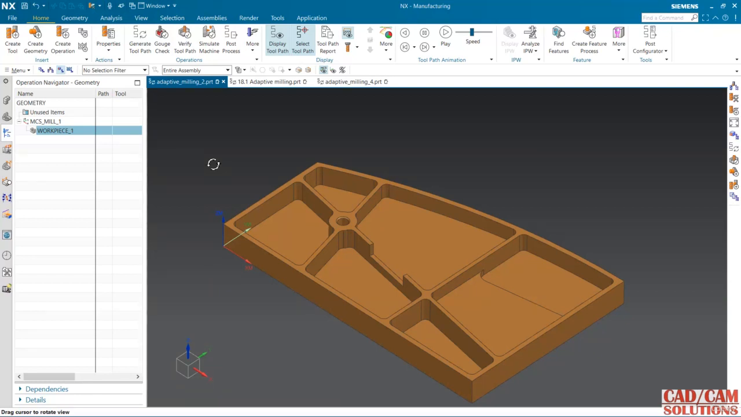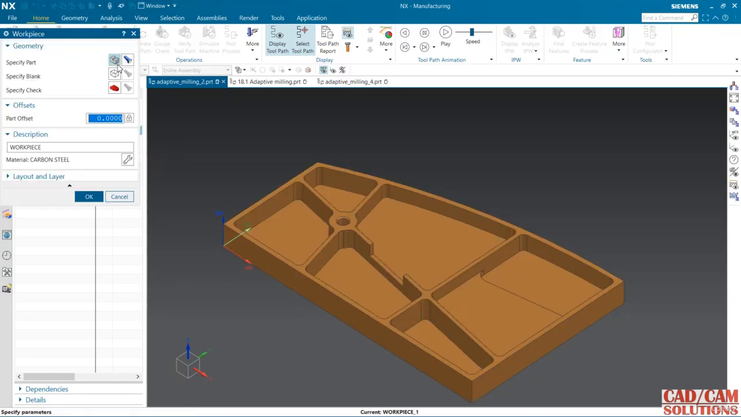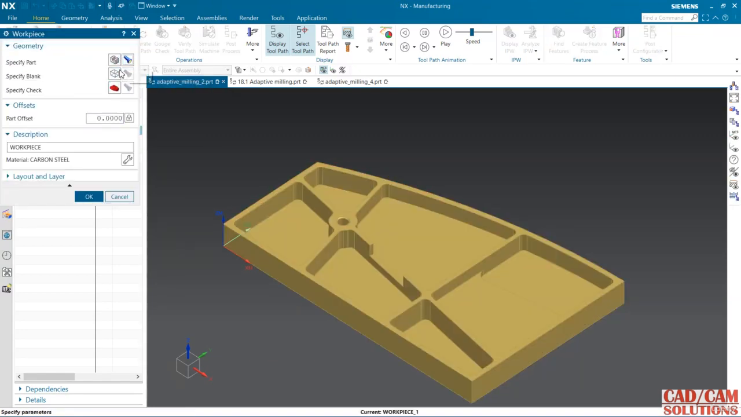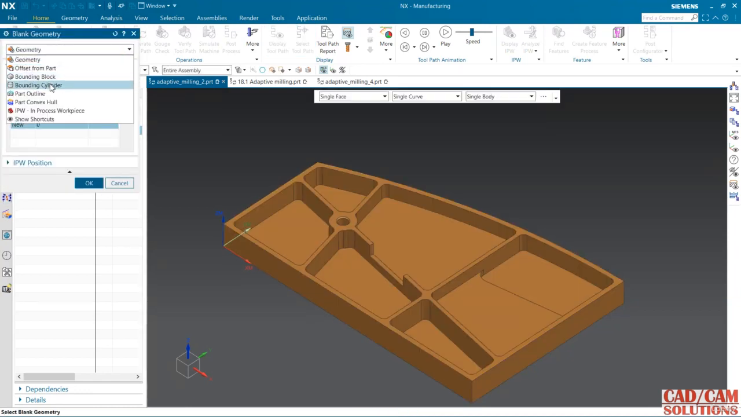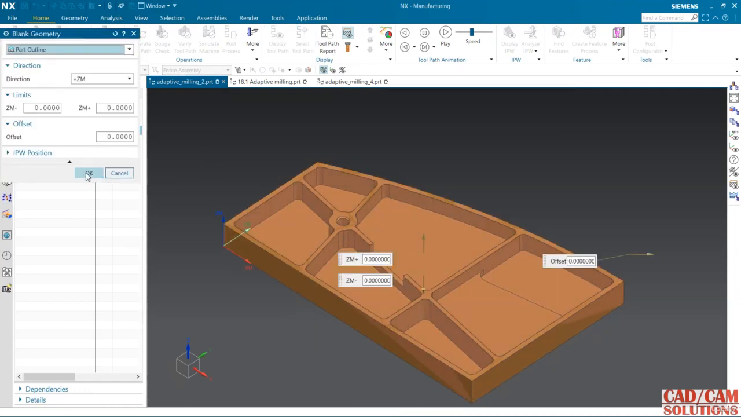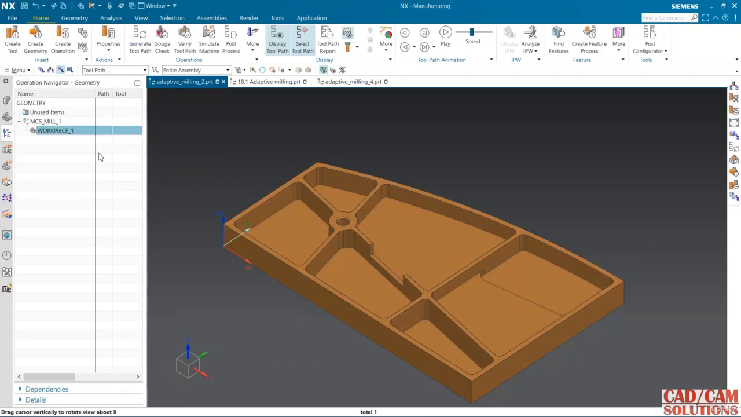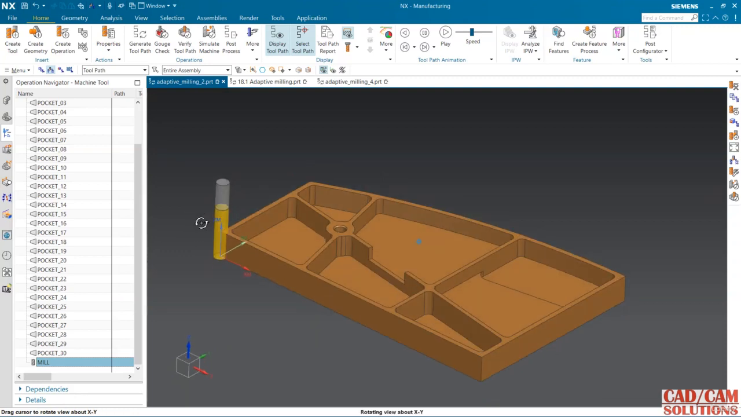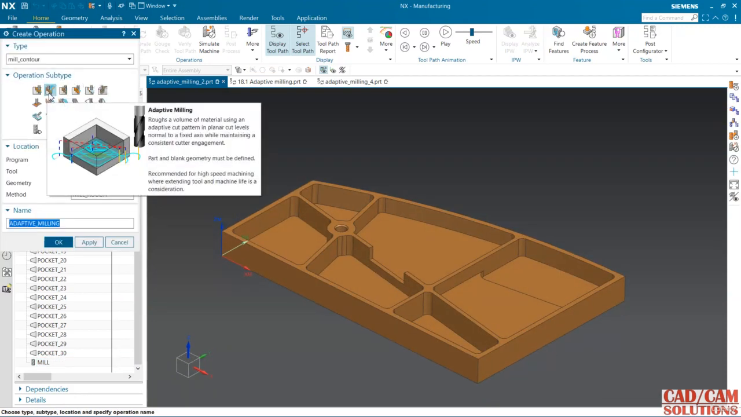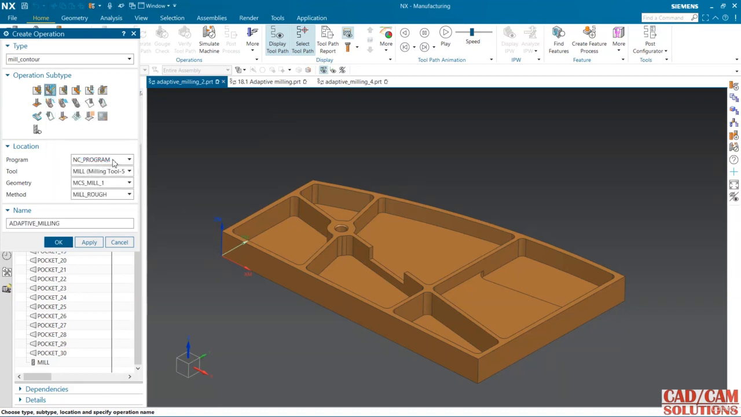Hello friends, in this lecture we will see adaptive milling, and first of all I am going to define this workpiece. So my part is this, and for the blank I am going to select this part outline. Okay, and my tool is this. With the help of this tool I am going to create this adaptive milling. So click this,